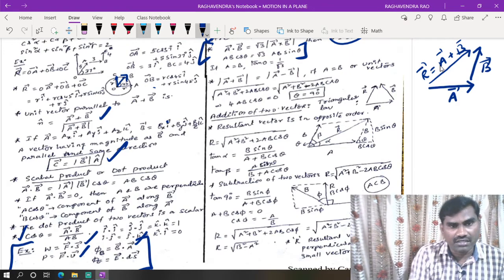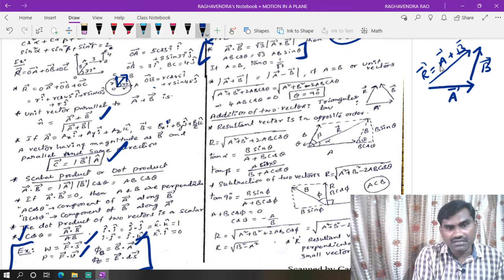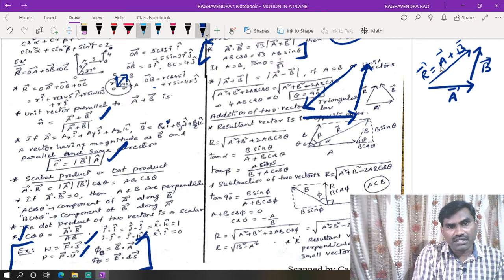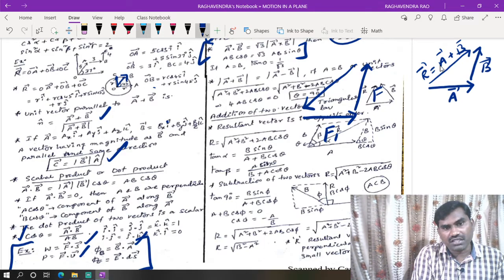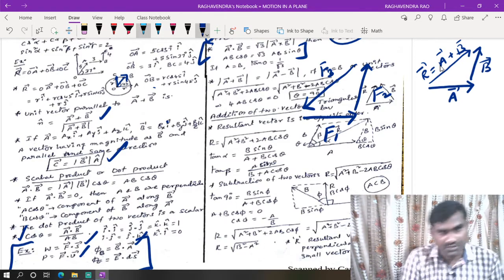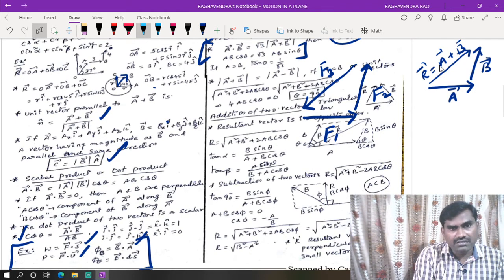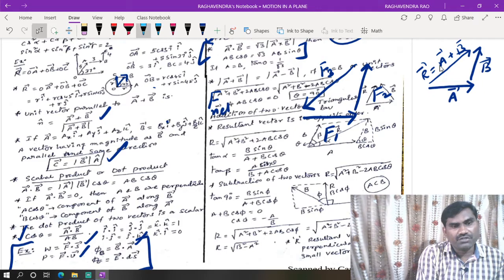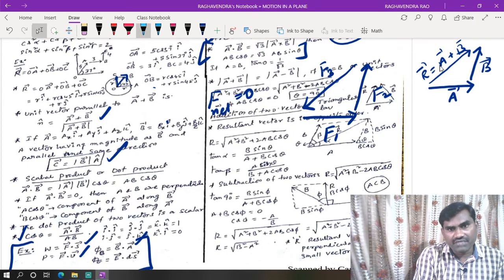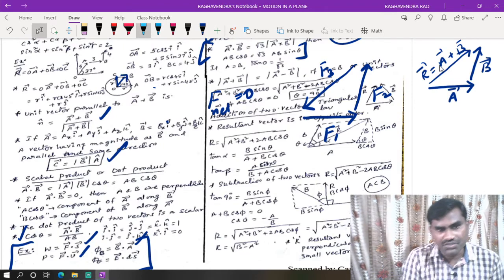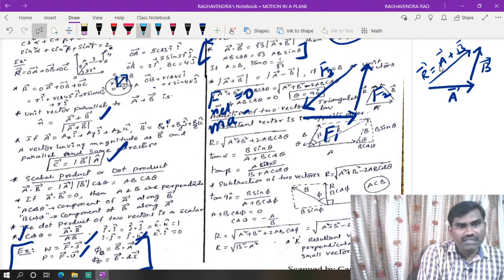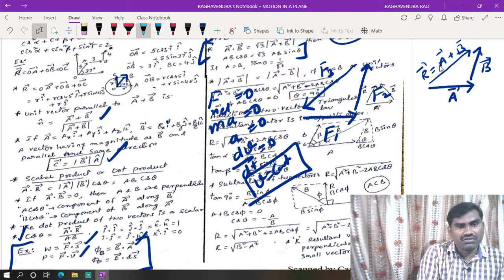So based on this point, what they asked in the NEET 2019 examination: they gave three forces. Three forces are acting on a particle in this direction. This is the F1 force, this is the F2 force, and this is the F3 force. We can take them as equal forces like this. Now all the vectors are in the same order. That means the net force will be equal to 0. In the same way, if it is in this direction, then the resultant will be equal to 0. Net force equal to 0 means MA is equal to 0, A is equal to 0. That means dV by dt is equal to 0.